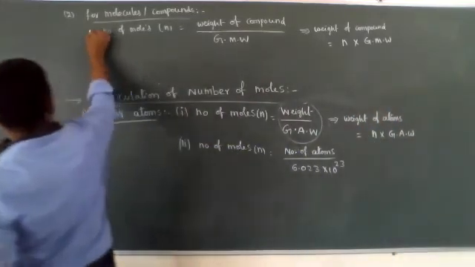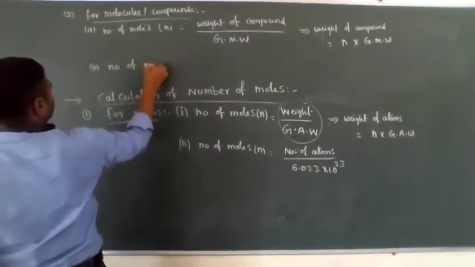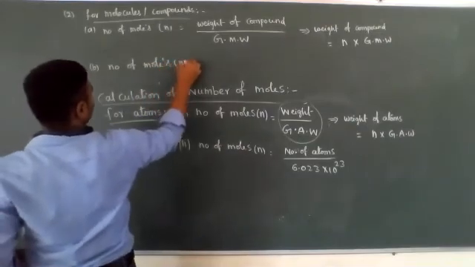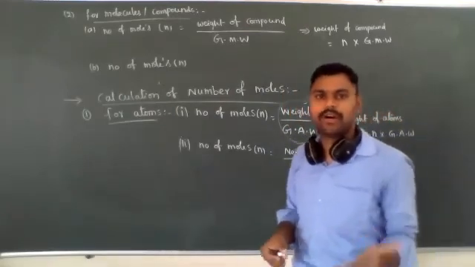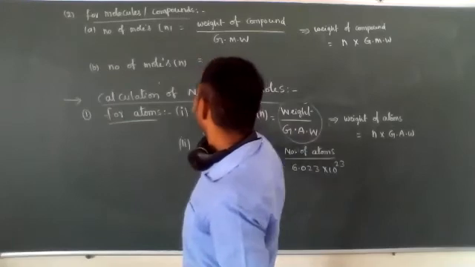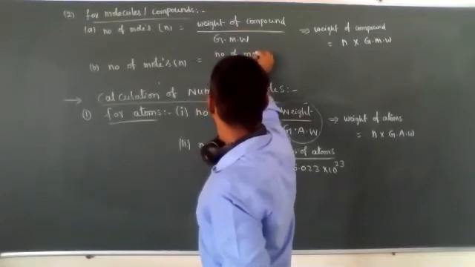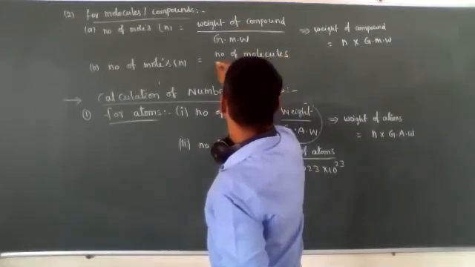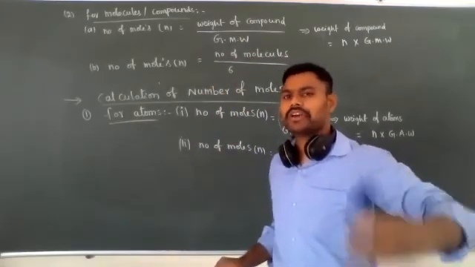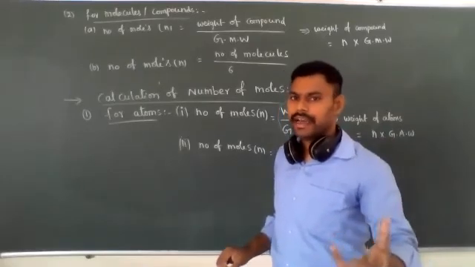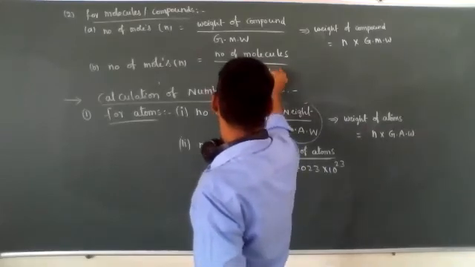And the second formula: number of moles is equal to, for example, if molecules are given, maybe 1000 molecules or 5000 molecules or 1 lakh molecules, how to convert them into moles? Number of molecules by Avogadro number, because Avogadro number refers to 1 mole of molecules or 1 mole of atoms, or 22.4 liters, 6.023 into 10 to the power of 23.